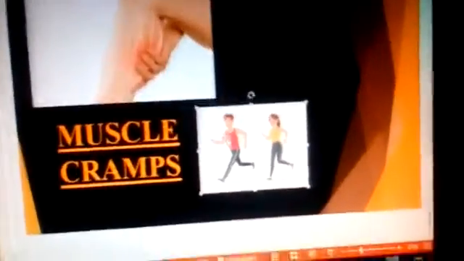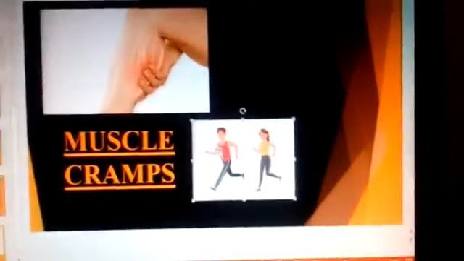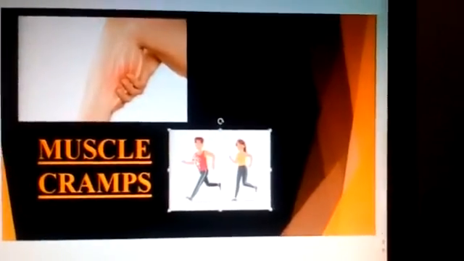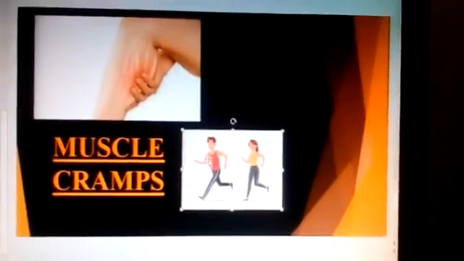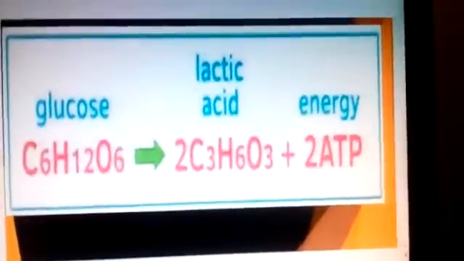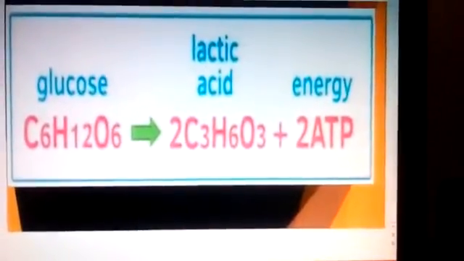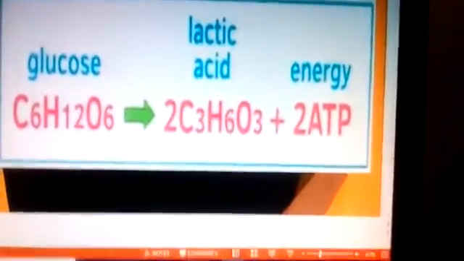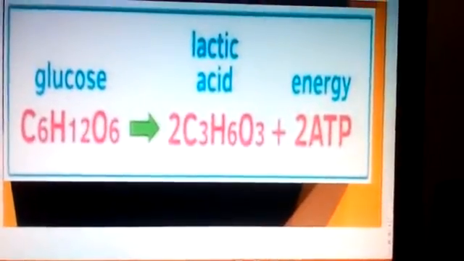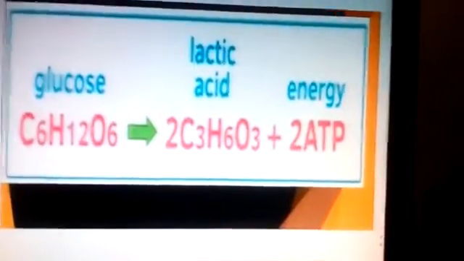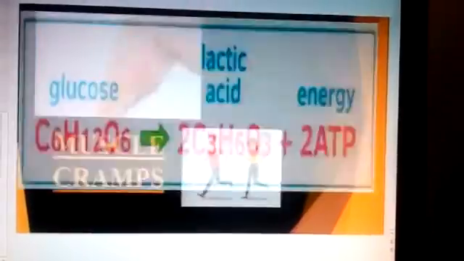Anaerobic respiration takes place in the muscle cells to fulfill the demand for energy. This can be given by the equation: glucose is broken down into lactic acid with a lot of energy in the absence of oxygen. Anaerobic respiration takes place in the muscle cells.